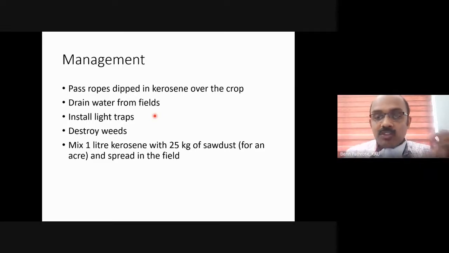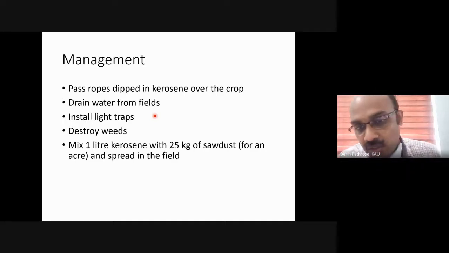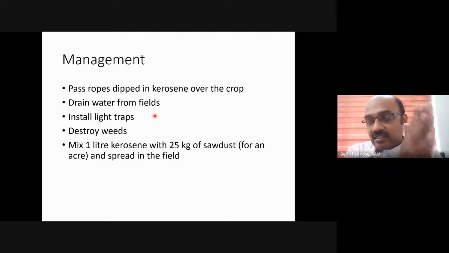Once you pass the rope over the crop surface, because of the pungent odor of kerosene, the larvae fall into the water. Once the larvae fall into the water, we will drain out the water so that the entire case can be drained out from our field. And we can install light traps because this is a positively phototropic pest. You should destroy the weeds because it again lays eggs on weeds, just like armyworm. Another practice that I usually recommend